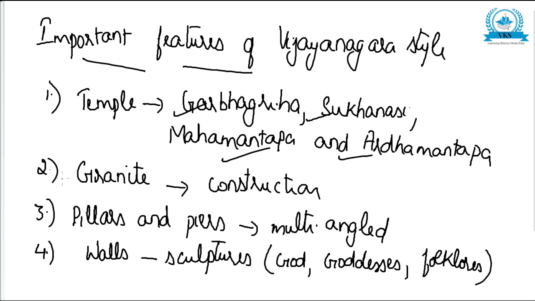The material used for construction was granite. Pillars and piers were multi-angled, and the walls had sculptures of gods, goddesses, folklore, etc. So those were some of the important features of the Vijayanagara style of architecture. Now there are more features for this style of architecture. We can see the fifth feature.